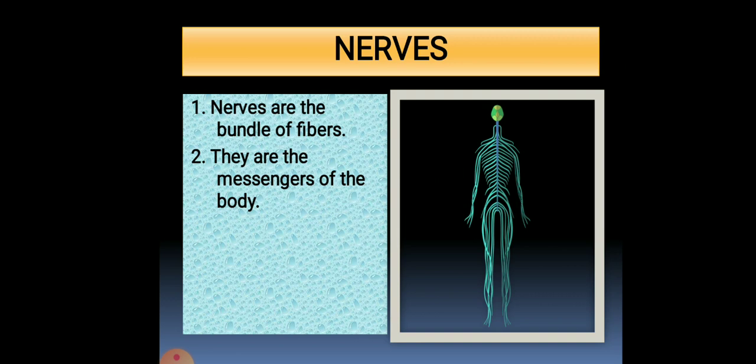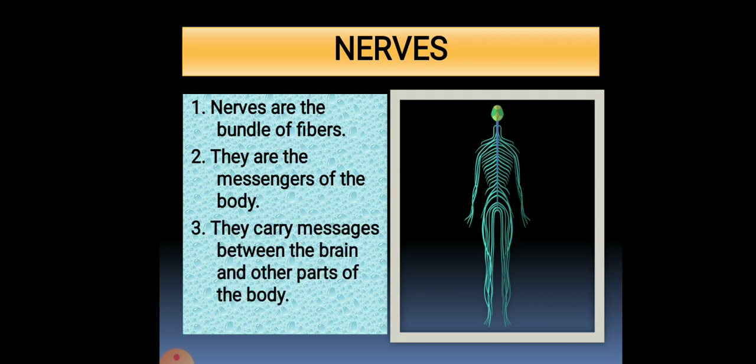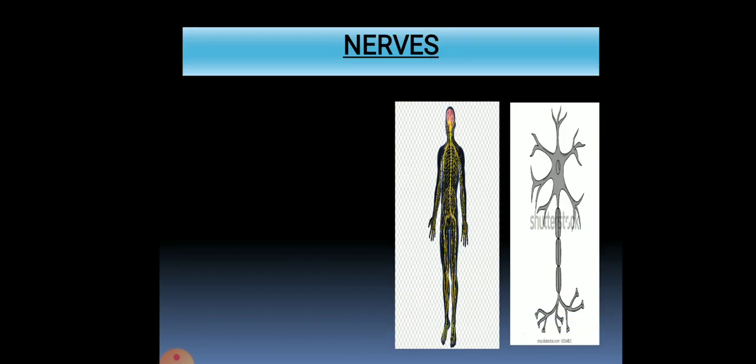In olden times, people used pigeons for carrying messages from one place to another. Got it? So in the same way, these nerves act as messengers. They carry the message from the body to the brain and from the brain to the body. Got it? They carry messages between the brain and other parts of the body.